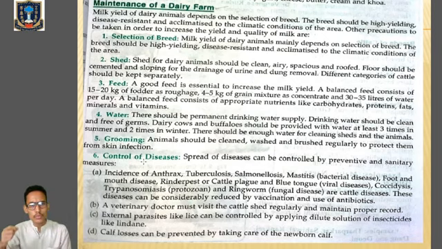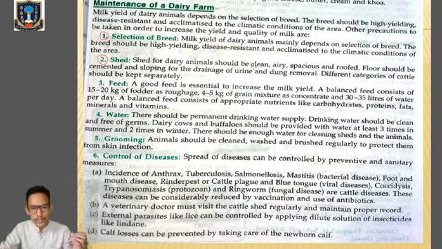So the first maintenance criterion we'll talk about is selection of breed. Selection of breed means it must produce a higher amount of milk, it must be resistant to disease, and it must be acclimatized to the climatic condition of the particular place. This is the first criterion. Number two, maintenance of the shed, the place where the animals are kept.